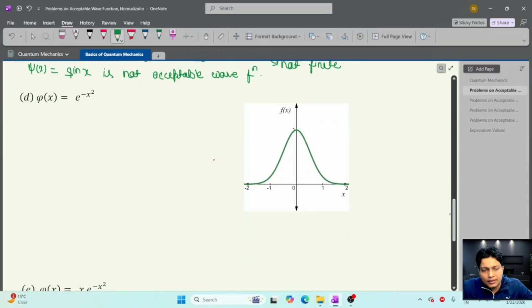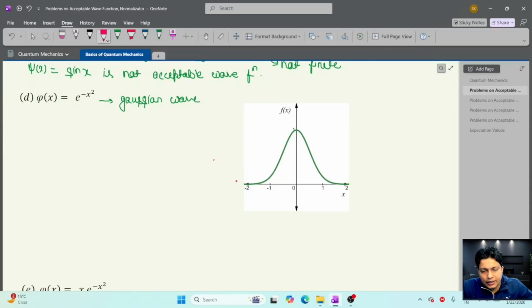So let's try to solve another example, like psi x equal to e to the power minus x square. This is the Gaussian wave function. Here we can see the plot, and this wave function is finite in all space, because at minus infinity and at plus infinity the wave function goes to 0, and in the whole space the wave function is finite everywhere. We can also see this wave function is continuous.